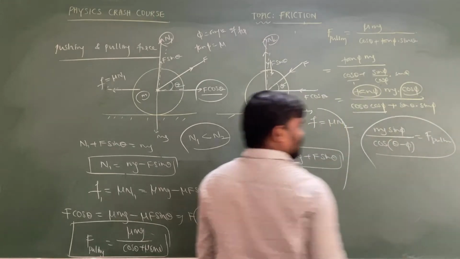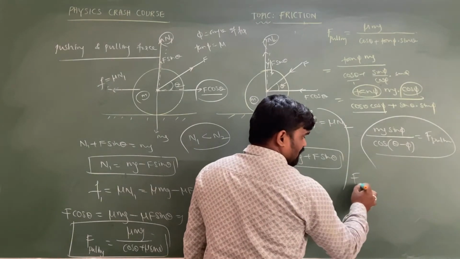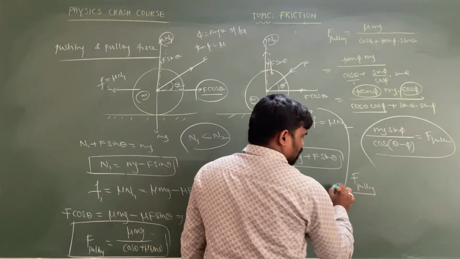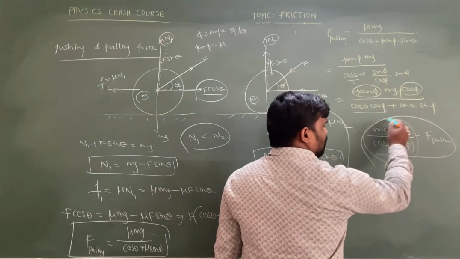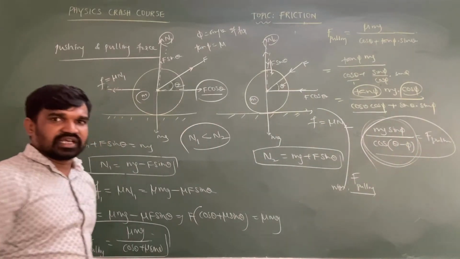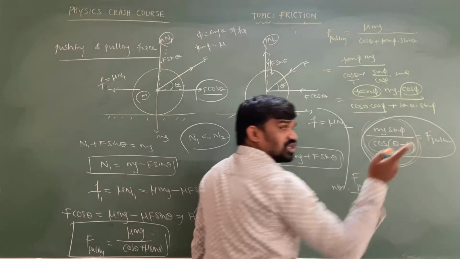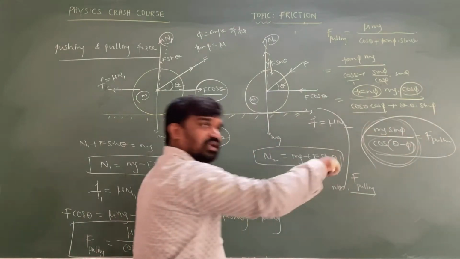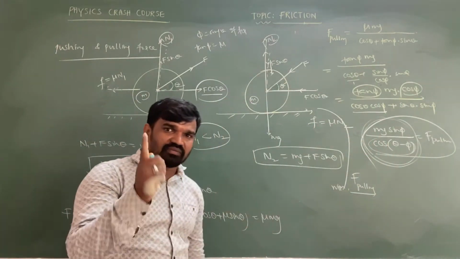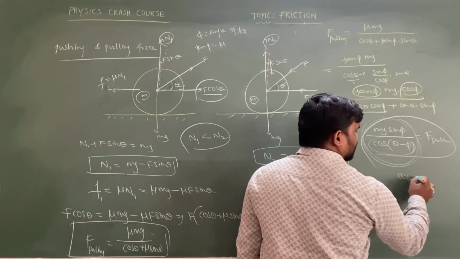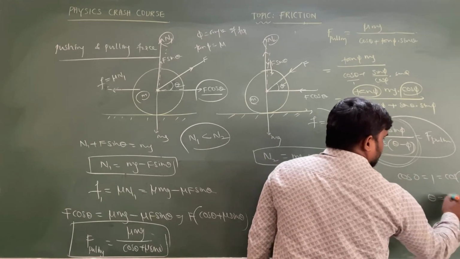In case of pulling, suppose you want to determine the minimum value of the pulling force. For minimum force, the fraction should be minimum, and the fraction should be minimum only if the denominator is maximum. Cos theta maximum value is 1, which takes place at 0 degrees. Cos 0 equal to 1 equal to cos theta minus phi, sir. So hence we can write theta equal to phi.